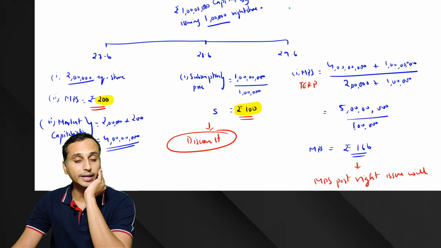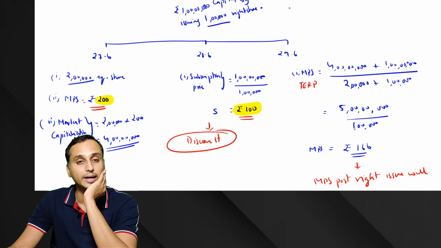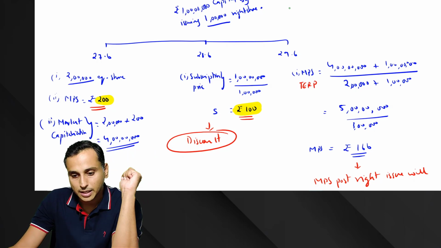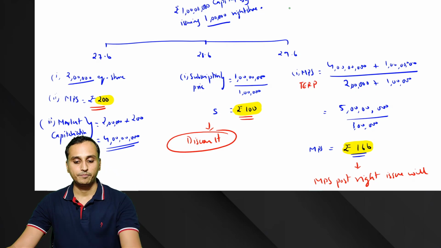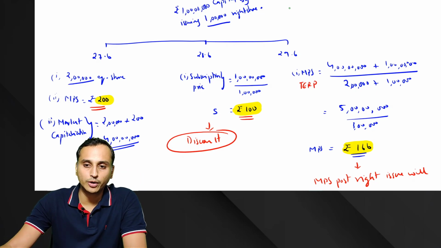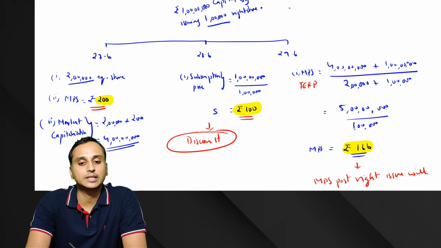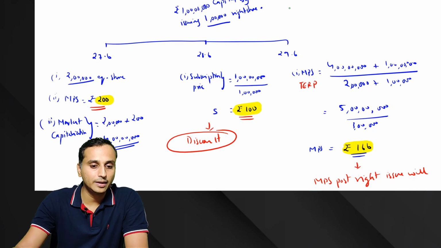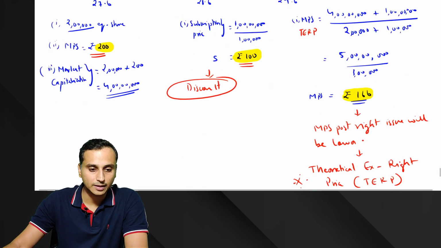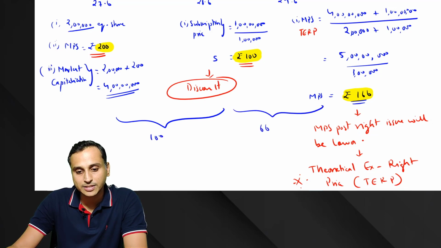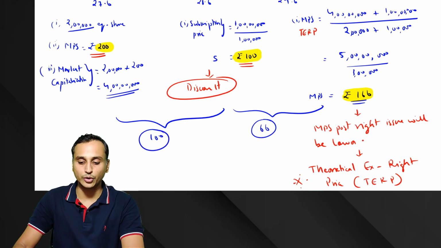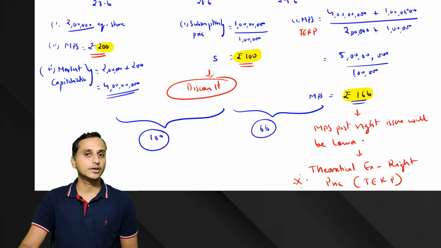But what is happening is, immediately after you buy for 100 rupees, the share price is coming to 166. So tell me, what do you think? What do you think the value of this right would be? Will it be 100 rupees or will it be 66 rupees? How much discount do you think this right has given you?